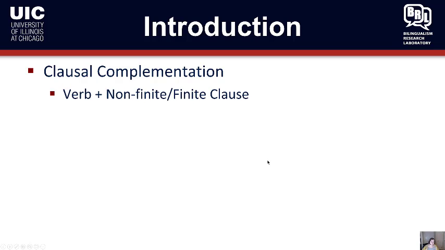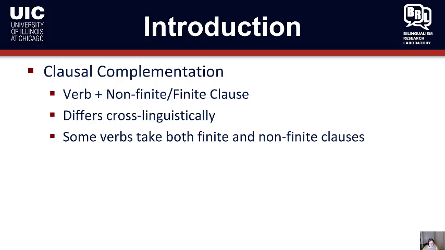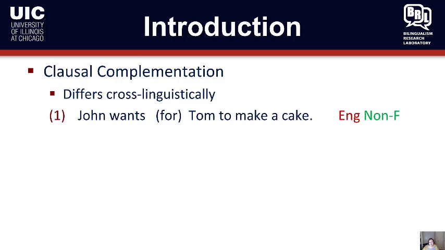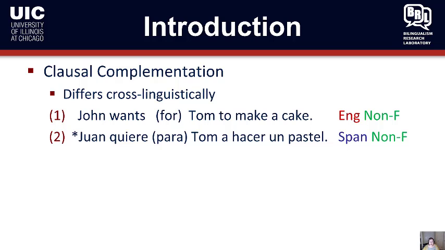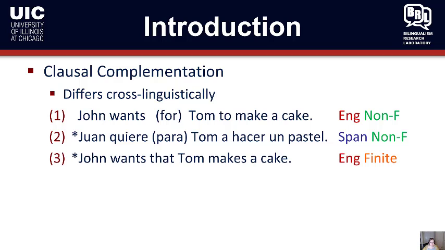Clausal complementation is when a verb in a main clause takes as its complement something that's either a non-finite or a finite clause. What verbs allow, whether they allow one or both, differs cross-linguistically, and some verbs can take both finite and non-finite. So here we are with English, for example. A verb like want can take a non-finite complement, like John wants Tom to make a cake. Whereas in Spanish, it cannot do that: Juan quiere Tom hacer un pastel. With a non-finite complement, it just doesn't work in Spanish.